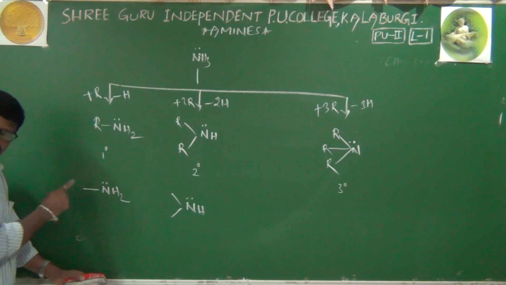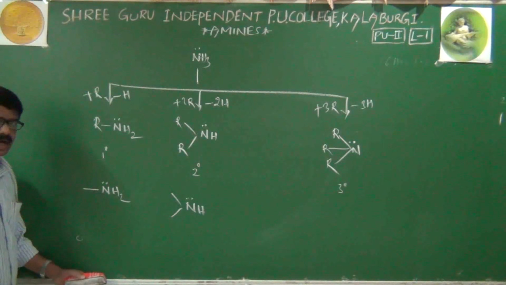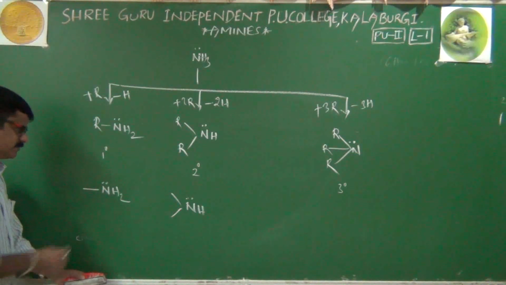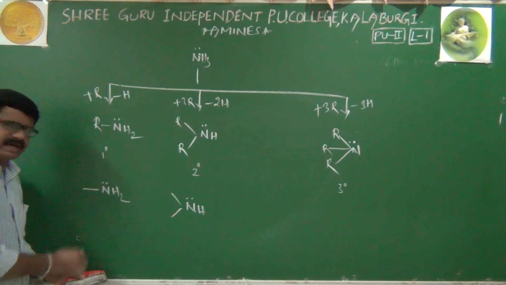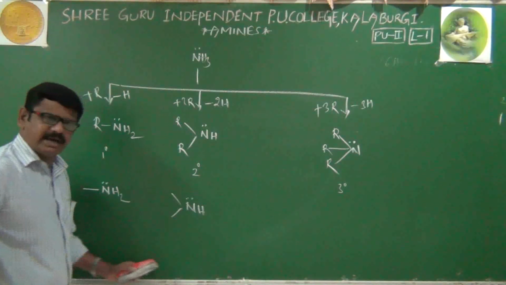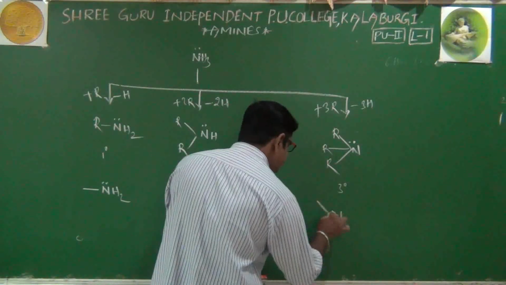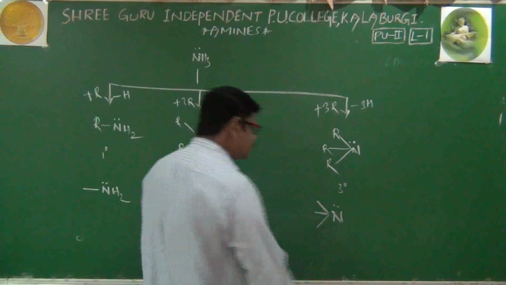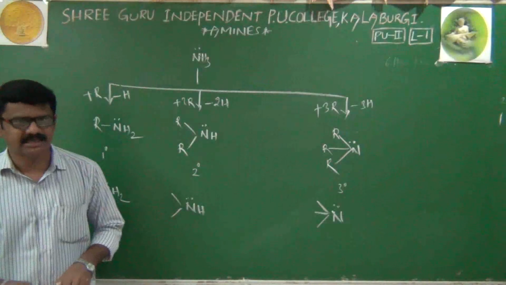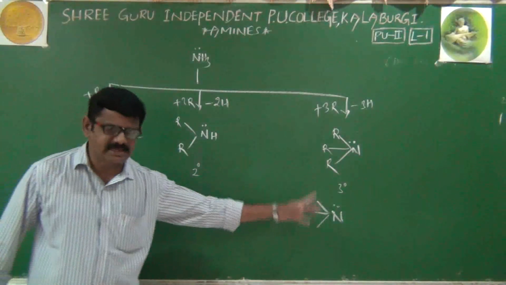Hydrogen should not be written. If you write hydrogen, again it becomes ammonia, not an amine. Therefore, it is the functional group of primary amines, and this is the functional group of secondary amines. Now, what is the functional group of a tertiary amine? Very simple. Nitrogen with three bonds. Of course, everywhere a lone pair is common.